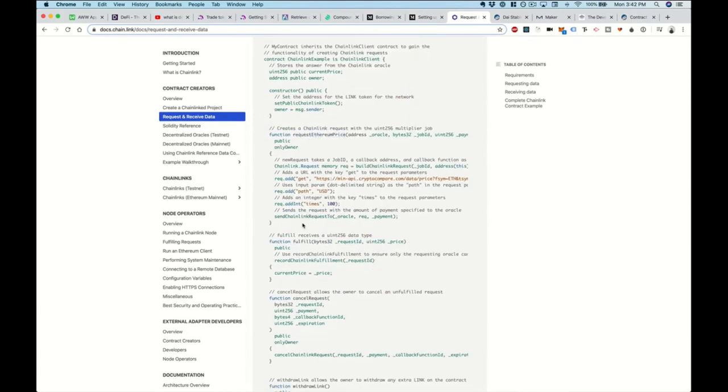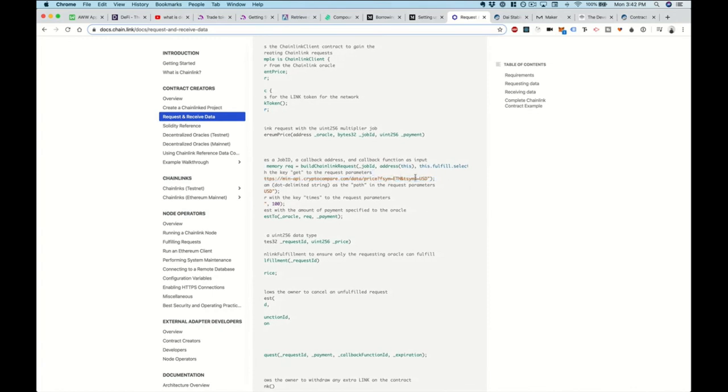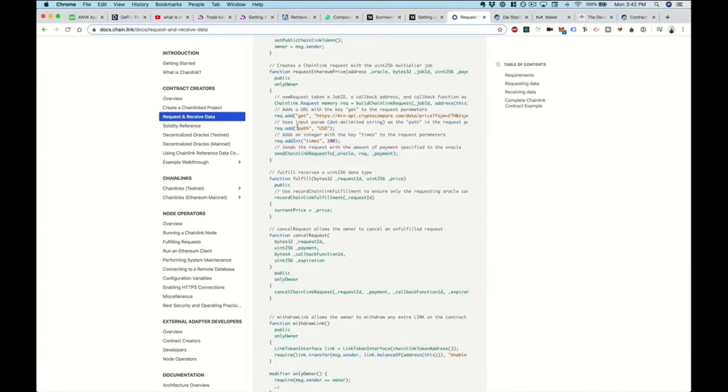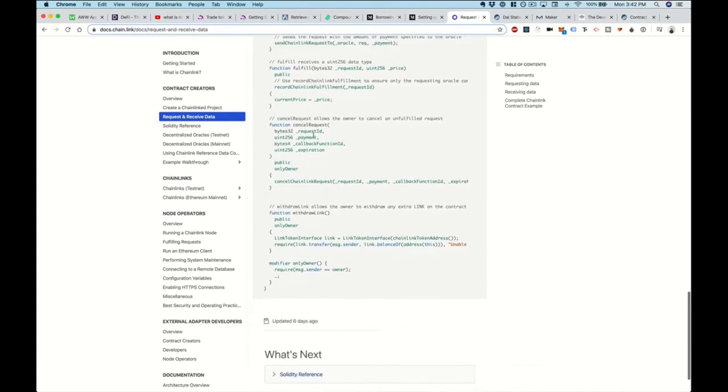This is the example I showed you a minute ago. Let's say you wanted to make a trade in your smart contract and you wanted to actually get the Ethereum price to do that. Well, you use Chainlink, you make the request. And then here's the specific endpoint for that. You can see the Ethereum price, here's the symbol versus US dollar. Then you send the request to Chainlink, and then you just fulfill it with the data you get back. So that is an example of how you would use Chainlink with your smart contracts.